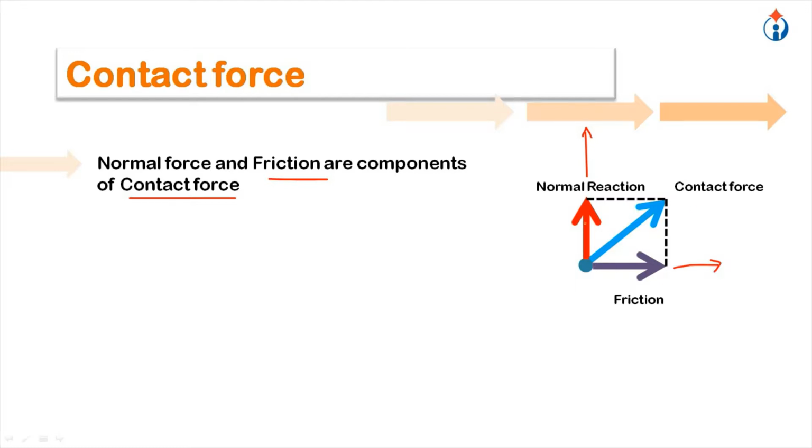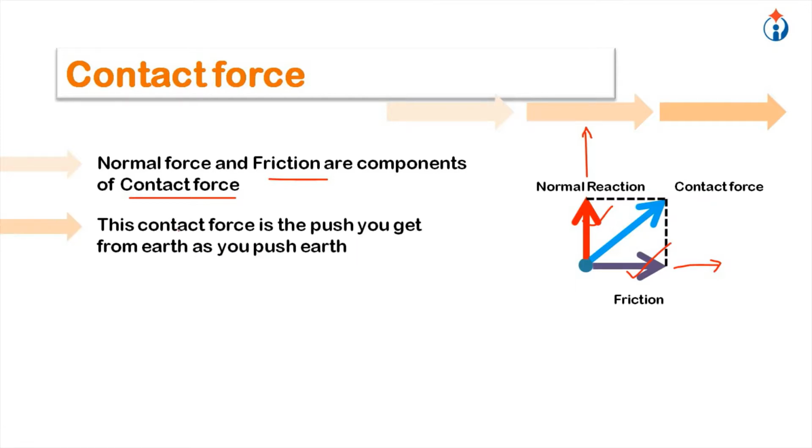Resultant of these two, normal reaction and friction, is your contact force. This contact force is the push on you by the earth. This is the push you get from earth. Action reaction. So this is the push force, push means force, on the earth by you.